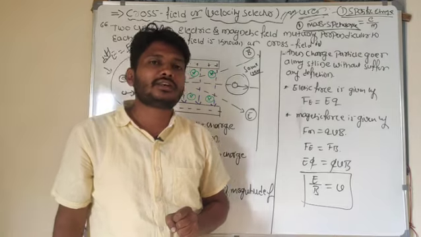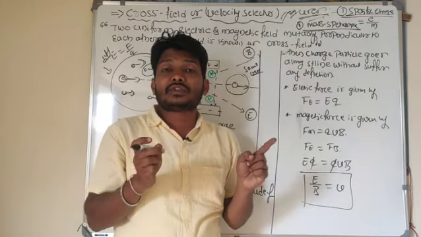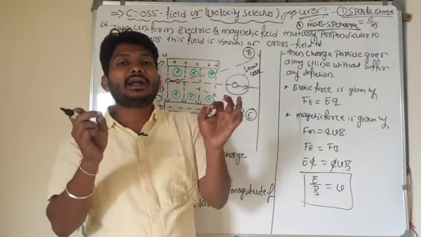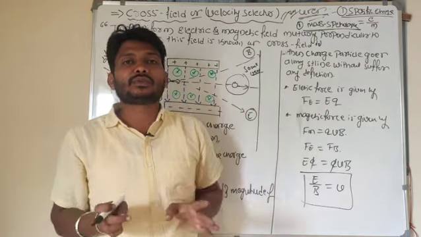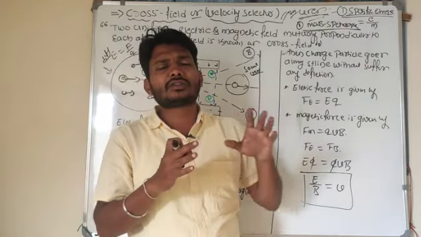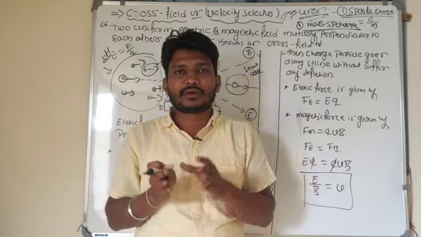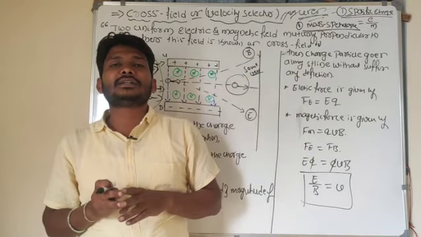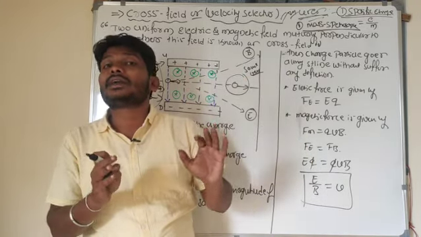What are the uses of the velocity selector here? It is used to measure the specific charge and it is used in the mass spectroscope. What is that mass spectroscope? I am not supposed to go into detail about it. It is a device which is used to separate the ions.